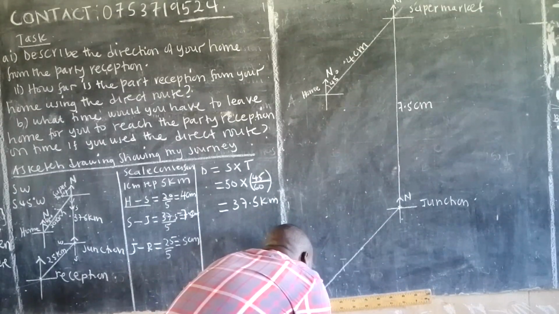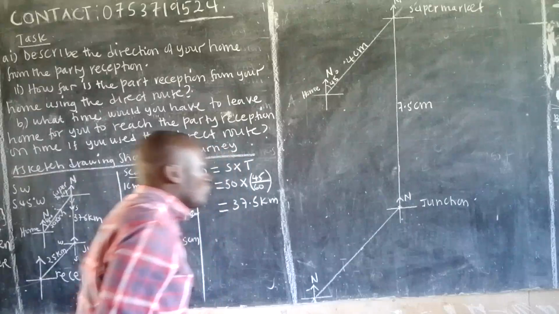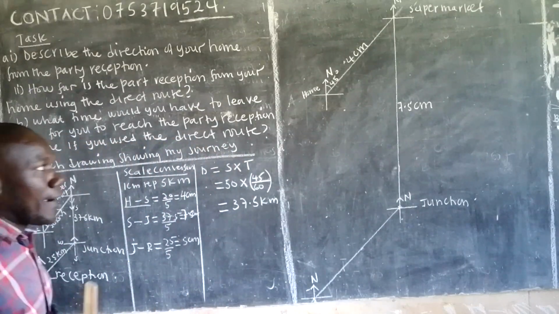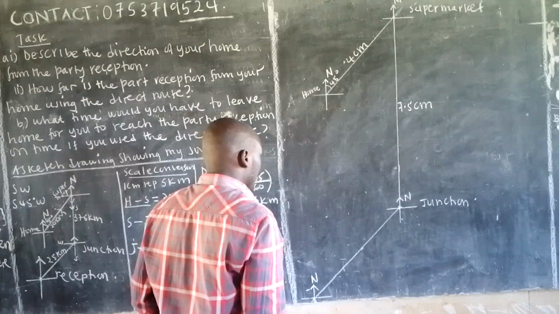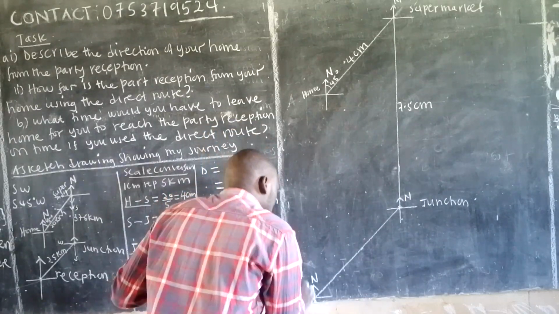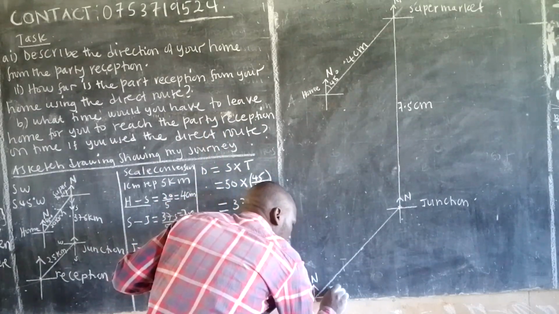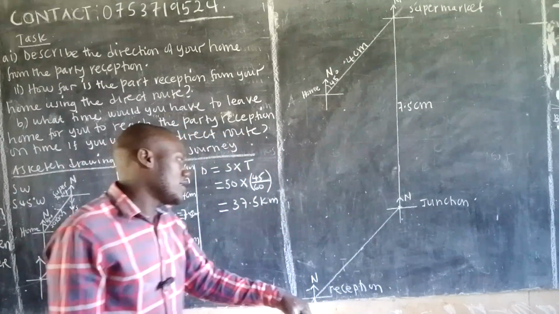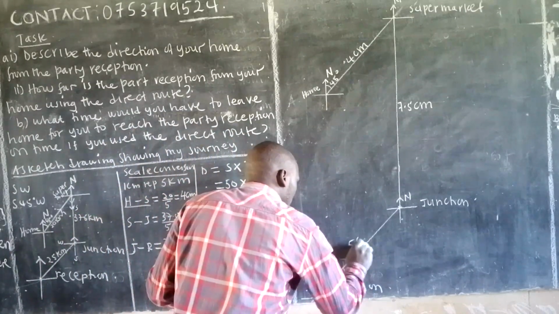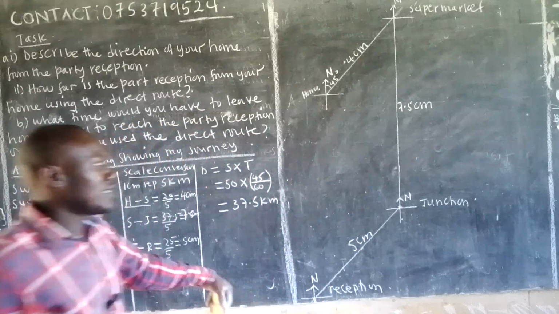So please, what you're seeing here means you must always learn how to plan your graph paper well. For me, I've not planned mine well, but I think with that we shall be able to move. And now this one is now a what? Here is now where our reception is. Then this one here is 5 centimeters. As simple as that.